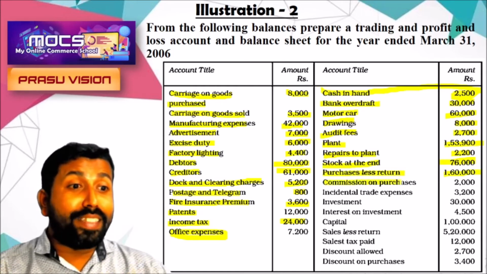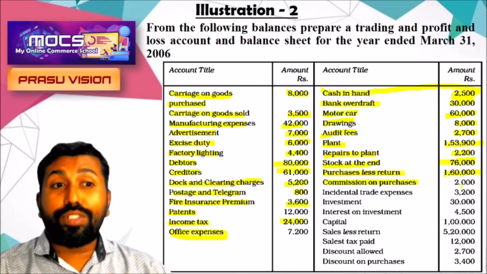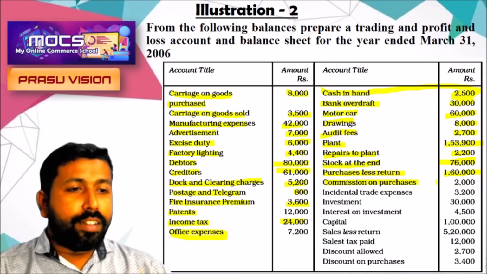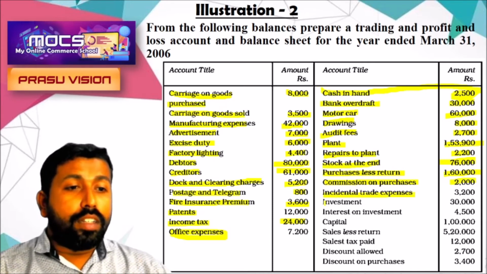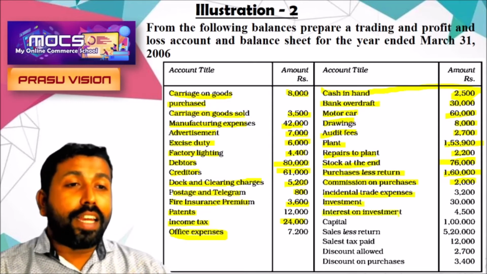Commission on purchase will be shown on the debit side of the trading account. If it is commission on sales, it will be shown in the profit and loss account. Incidental trade expense is also shown in the profit and loss account. It is an expense. Investment is an asset. Interest on investment is shown on the credit side of the profit and loss account. Capital is shown on the liability side of the balance sheet.